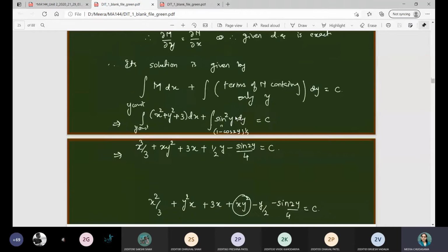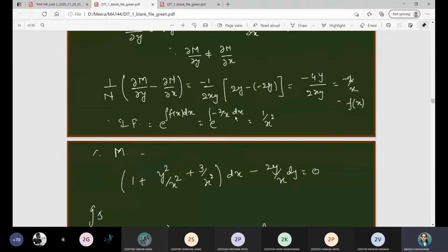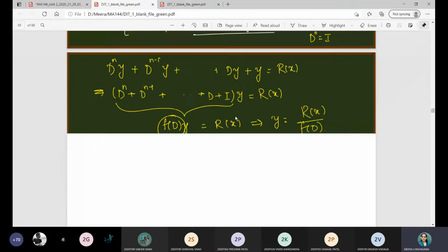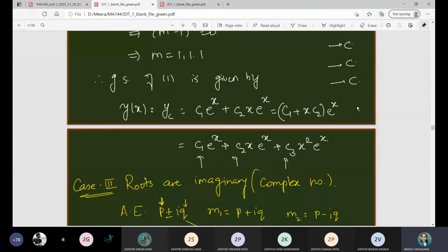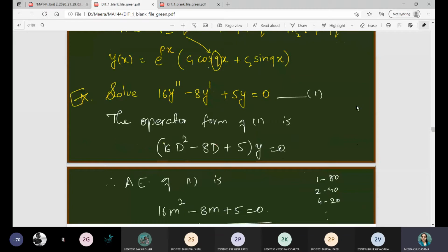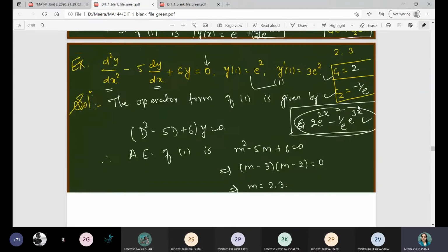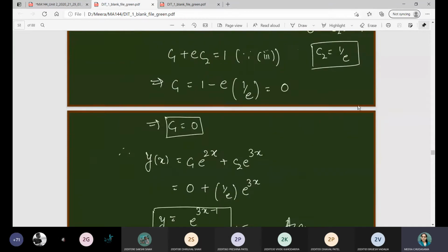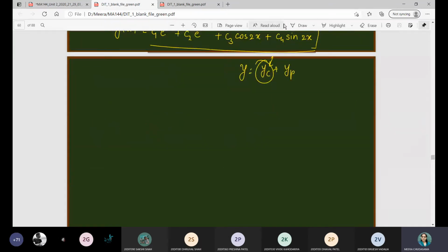So for example, if I give you y is equal to x as one function, what does it represent? A straight line passing through origin, right? Similarly, if I give you y is equal to 2x, what does it represent?